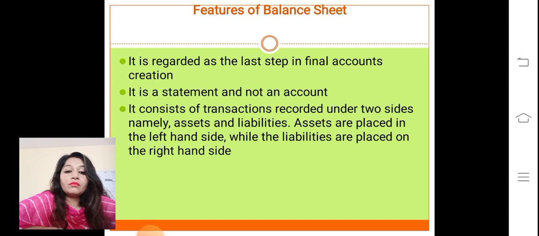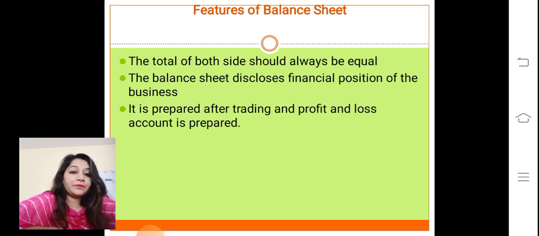So if the asset increases, then the account will be debited, and if the asset decreases, then the account will be credited. On the other side, liability shows credit balance. If the liabilities increase, it shows credit balance, and if the liabilities decrease, it shows debit balance. So asset always comes on the left hand side, that is the debit side of the balance sheet, and liabilities come on the credit side, that is the right hand side of the balance sheet.